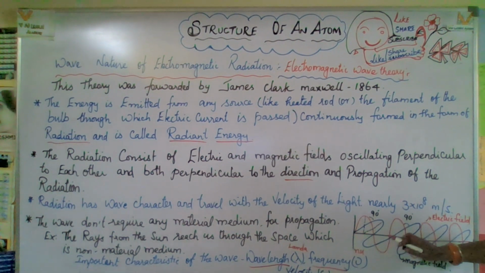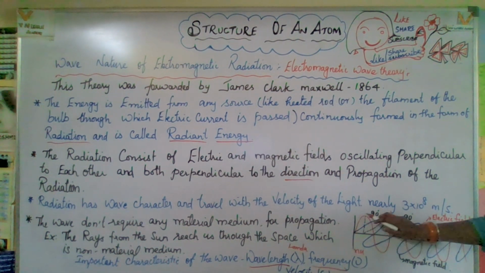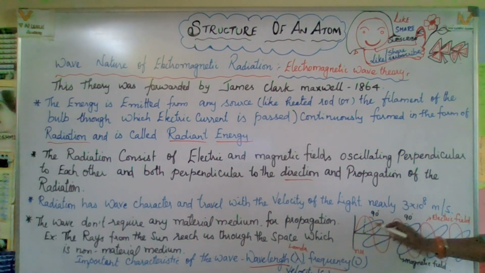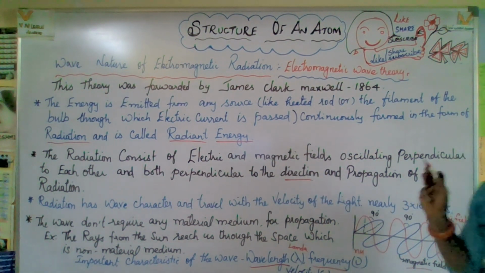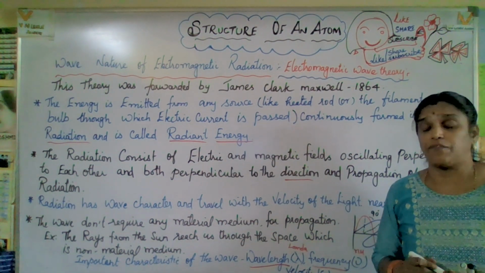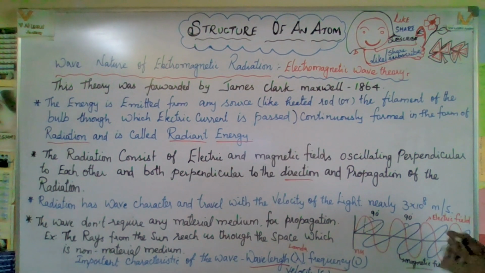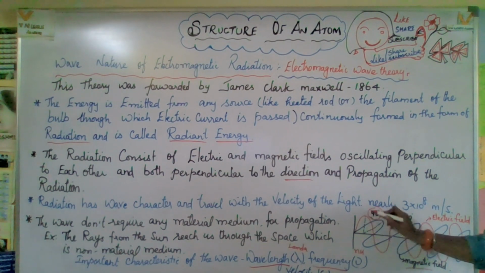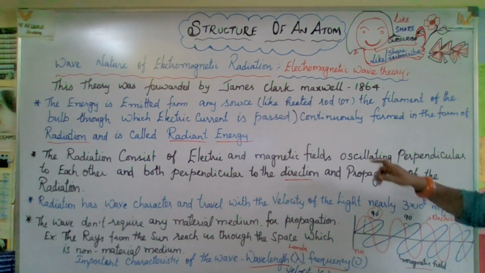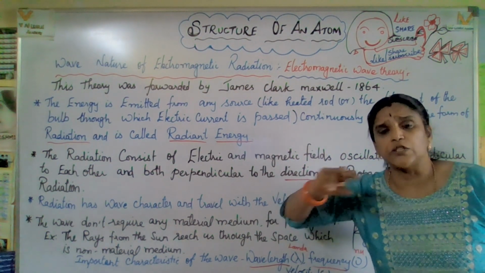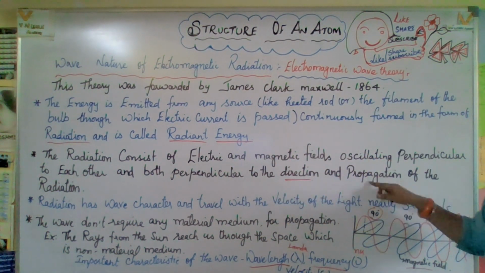Okay, now as you see in this diagram, here one line is the electric field. The red color shows the electric field and the blue color shows the magnetic field. So the radiation consists of two components, the electric field as well as the magnetic field. And the electric field and magnetic field are at 90 degrees to each other. Please note that point. One goes straight and the other goes across. So together they are at 90 degrees, and the light passes through with a direction as well as propagation.